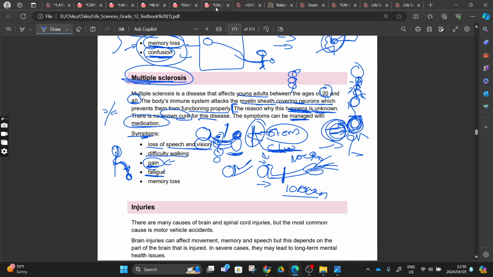And then you have fatigue, always tired, because the message will be sent to your brain, and then the message will be sent from your brain to your nervous system for you to rest. But the message or the impulse will be received at the effector after a long time, right? So hence you are going to be fatigued. Fatigue. Hence they said you don't get tired while you are still at 20 and 40.